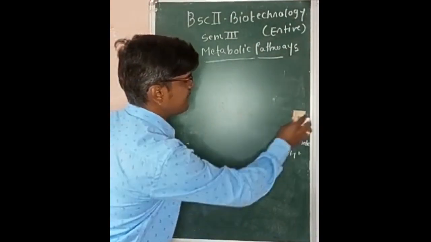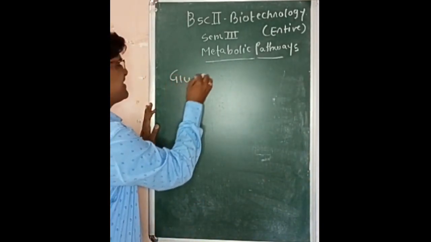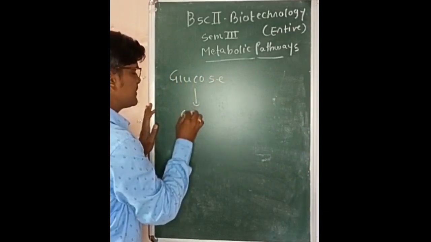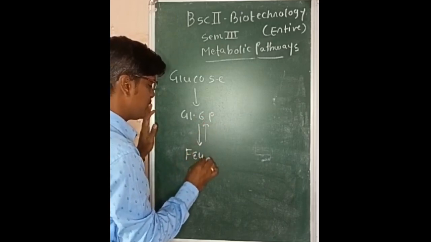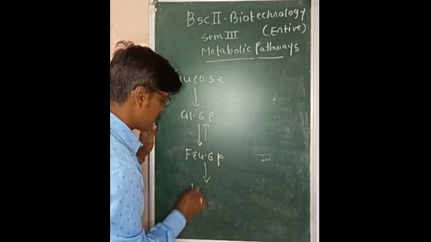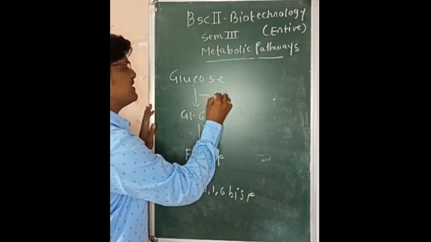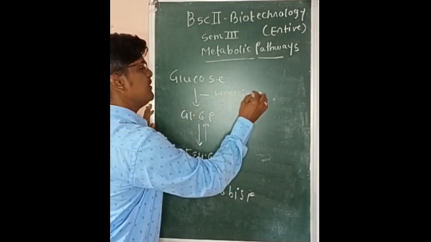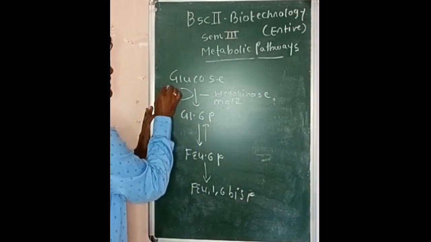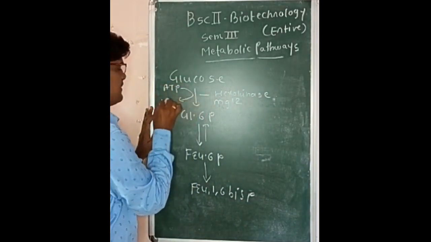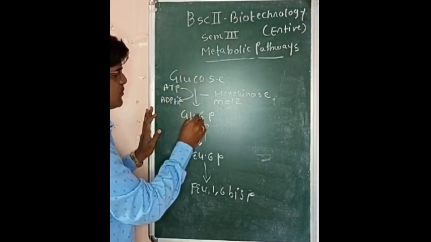Now, in the preparatory phase, the first reaction is glucose converted to glucose 6-phosphate. Glucose 6-phosphate is then further converted to fructose 6-phosphate, and fructose 6-phosphate is converted to fructose 1,6-bisphosphate. The first enzyme required here is hexokinase, with expenditure of 1 molecule of ATP, with Mg2+ as a cofactor. There is release of energy which is utilized for attaching the phosphate group in the structure of glucose at carbon number 6.